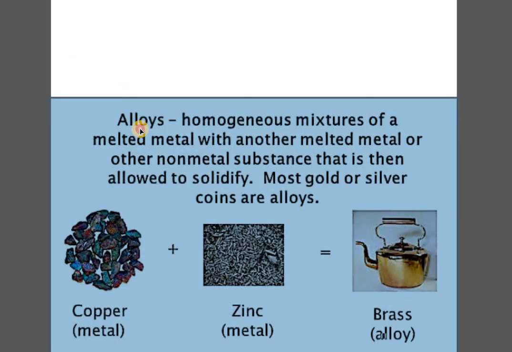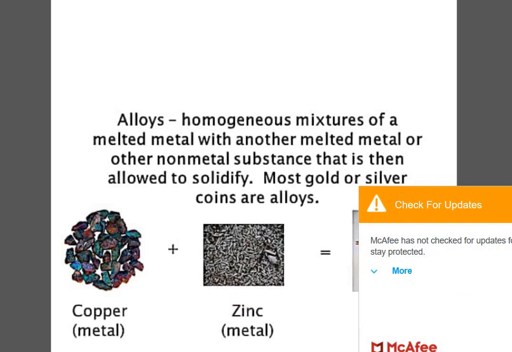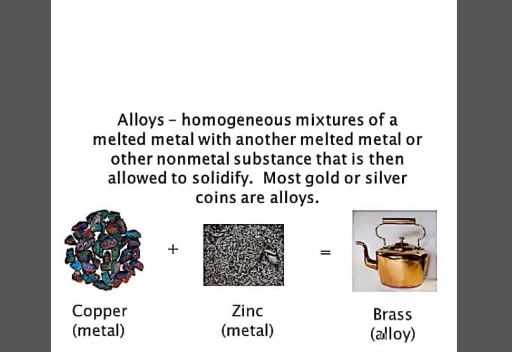So this is what I was talking about earlier regarding alloys, which are homogeneous mixtures of a melted metal with another melted metal or other non-metal substance that is then allowed to solidify. Most gold or silver coins are alloys, and here you can see an example: copper and zinc. When they are taken in a certain proportion, they form an alloy which is called brass. Similarly, the stainless steel which we use at home is also an alloy. I hope everyone remembers that this is something you have studied in class 9th also.